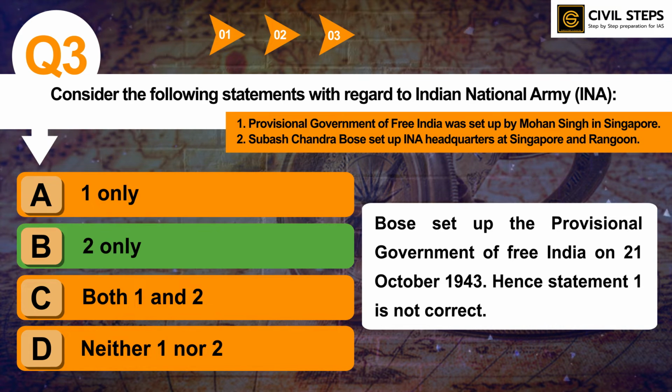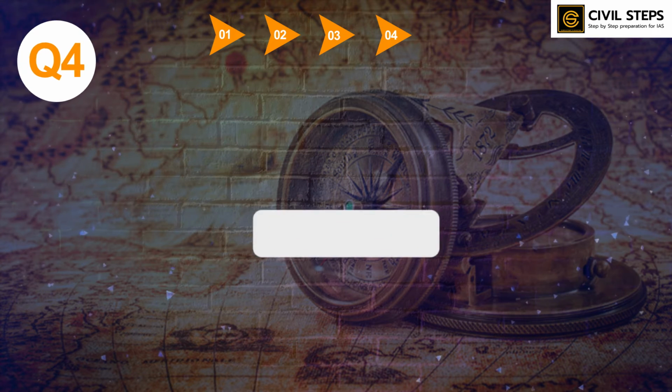Who were the prominent leaders that were associated with Indian National Army, and what is the contribution of Indian National Army in India's independence? So likewise, you can read more about Indian National Army and about Mohan Singh and Subhash Chandra Bose, who played a great role in Indian National Army and in our independence also. So this was about question number 3. Let us discuss question number 4.